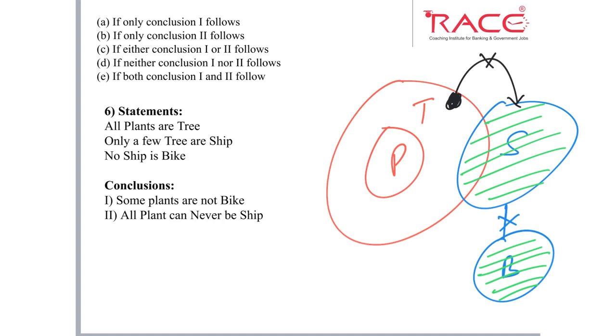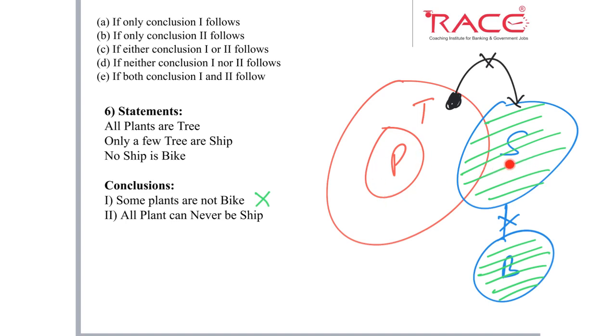Now check the conclusion. First conclusion, some plants are not bike. So here we have plant and here we have bike, and we can easily see there is no relation between this plant and bike. Whenever there is no relation between any two elements, no definite conclusion is possible. So this is a wrong conclusion. Next, all plants can never be ship.